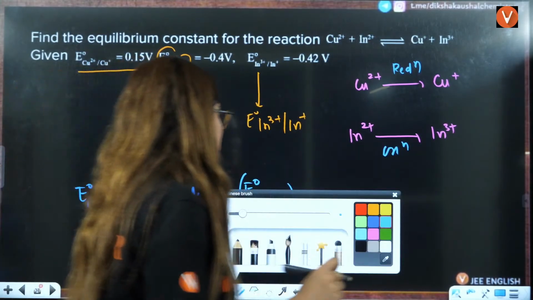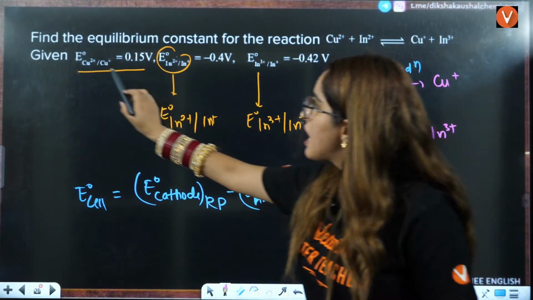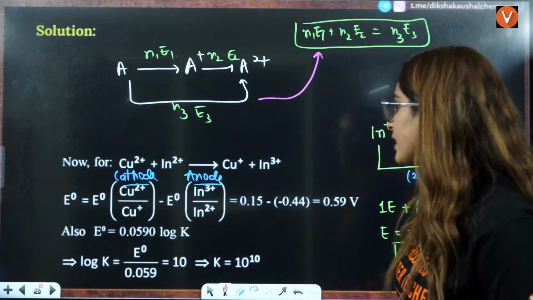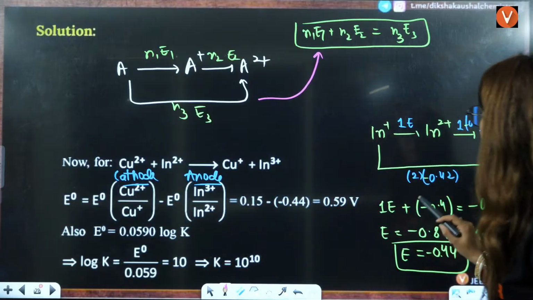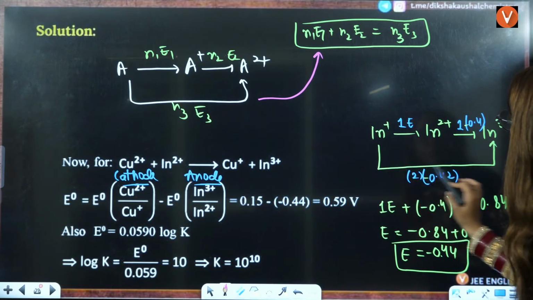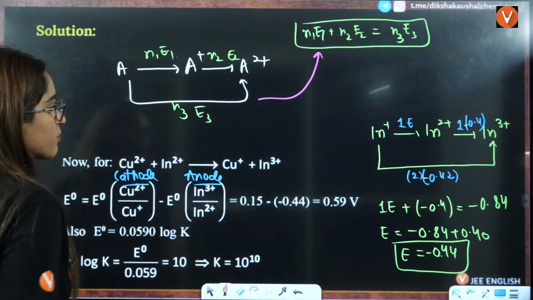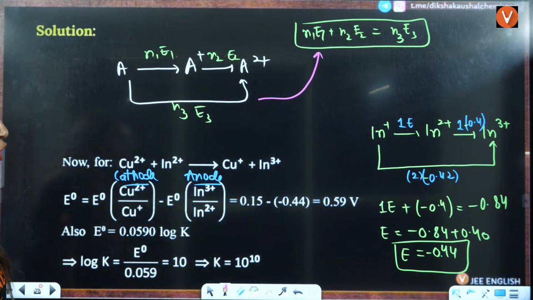Now if you see this here, this is reduction potential. And what you have calculated for Ln of this, that means you have calculated the oxidation potential. So the reduction potential will be the opposite of this, or not, right?